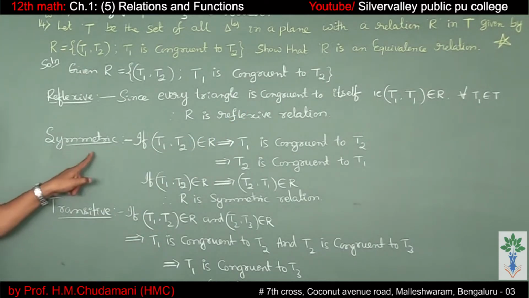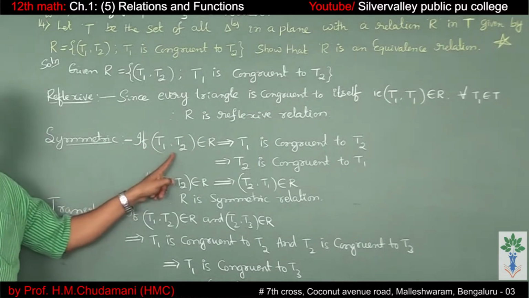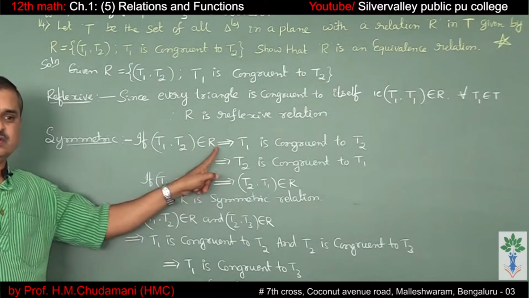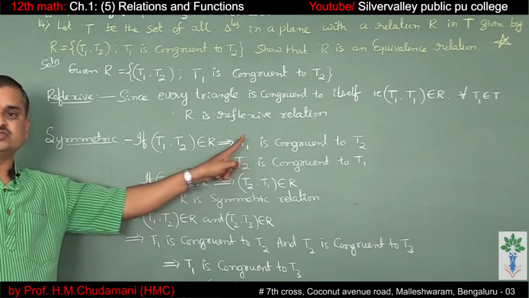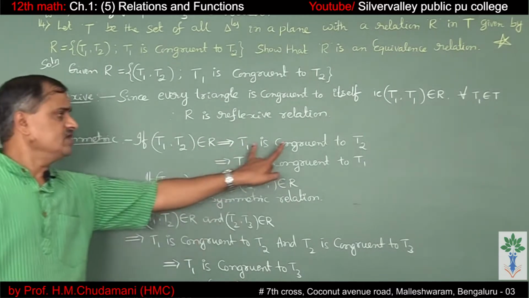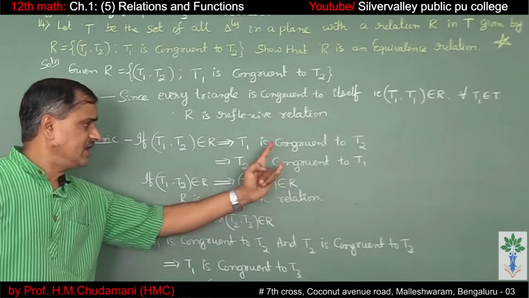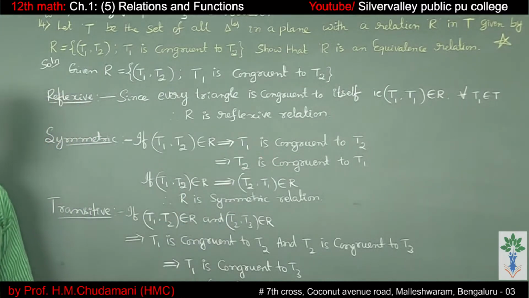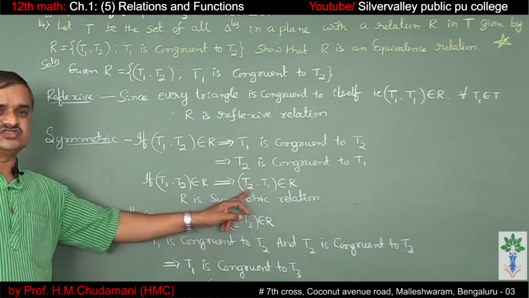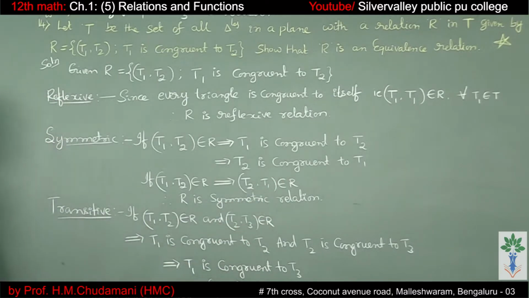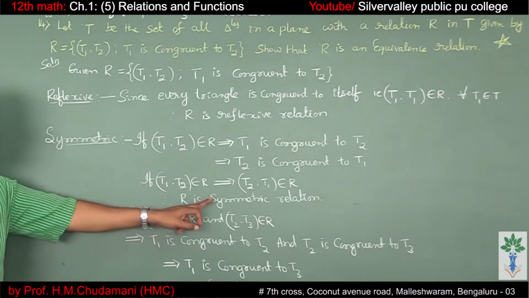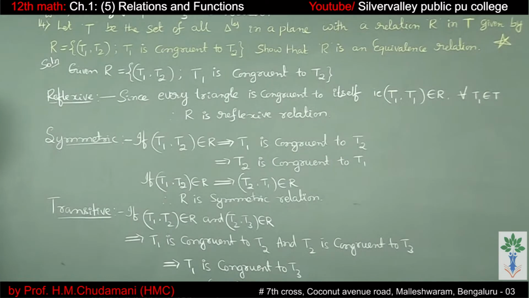Let us verify the symmetric relation. If (T1, T2) belongs to the relation, it implies T1 is congruent to T2. T1 congruent to T2 is the same as T2 congruent to T1. This implies (T2, T1) belongs to the relation. So therefore, R is a symmetric relation.